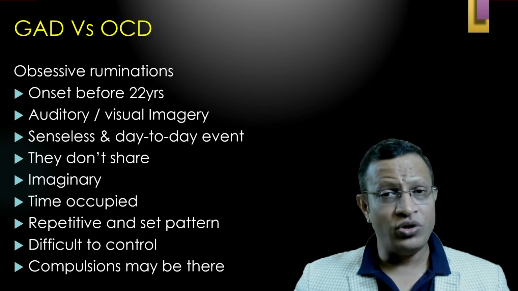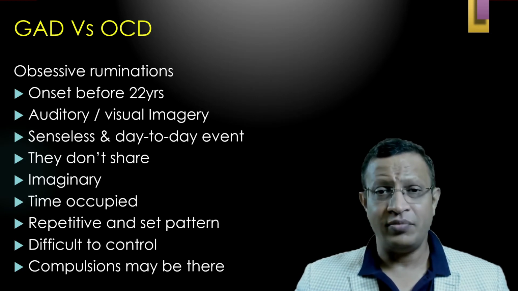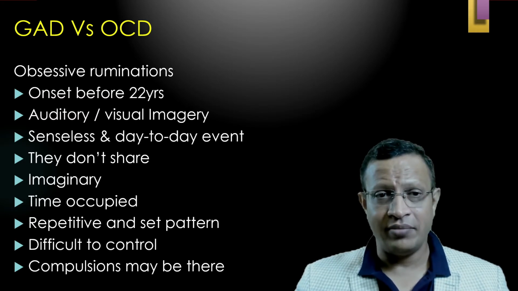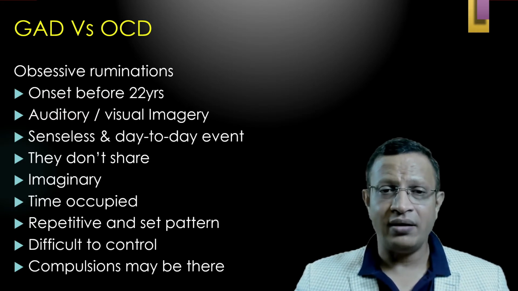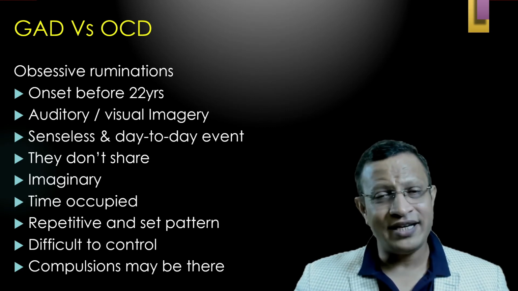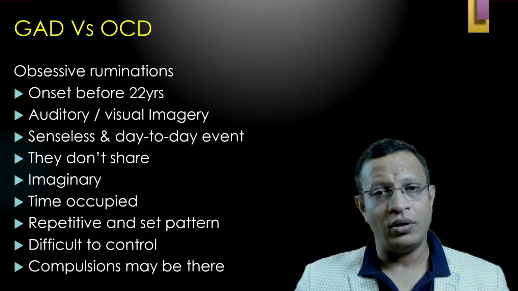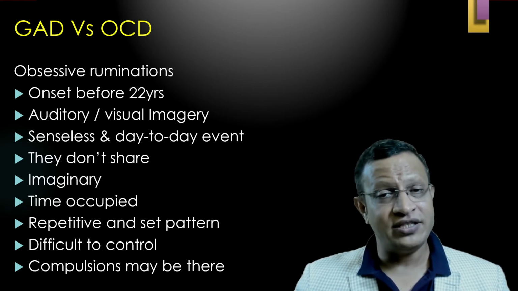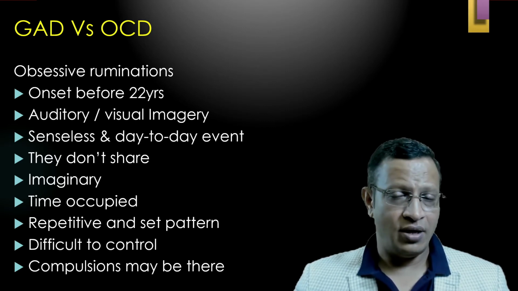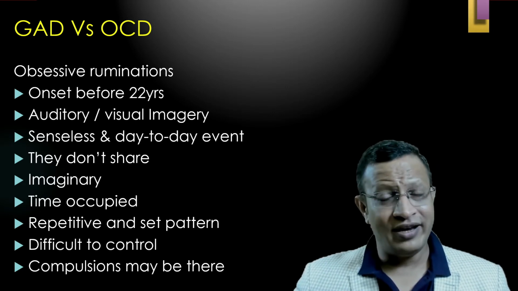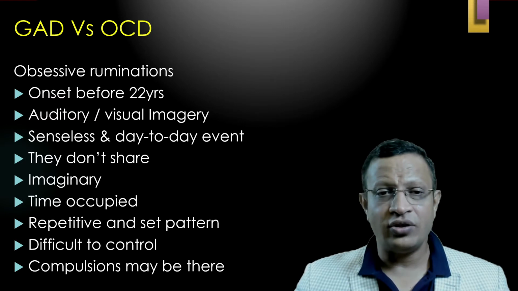Many times, they don't share these thoughts with anybody else because they know they are stupid thoughts and imaginary. At the same time, they know they are time occupying, repetitive, and in set patterns. And they clearly say it is difficult to control. Whereas in GAD, they say it is difficult to control those worries. In OCD, they will say it is difficult to control those thoughts, and they clearly say these are all unwanted thoughts.